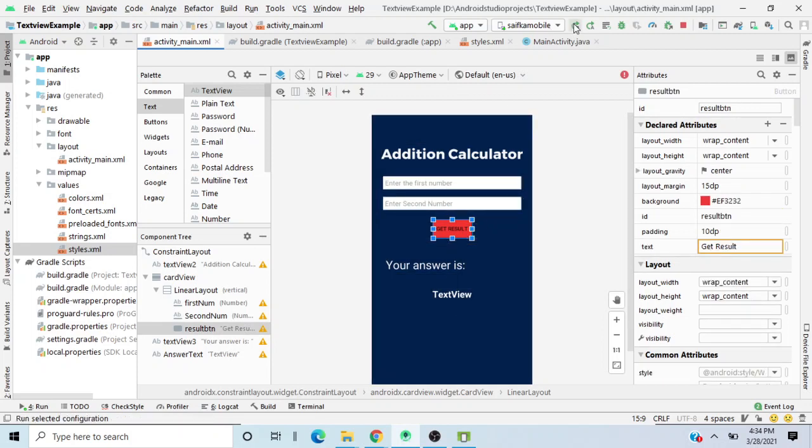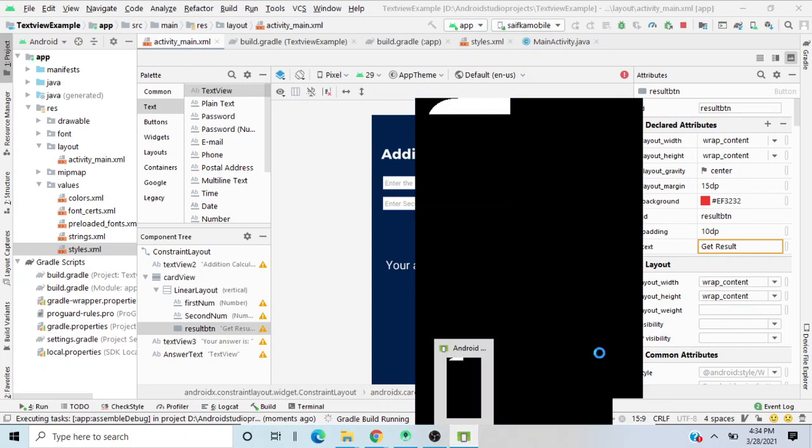Let's run this application, and let's look at it. Let's see how it looks. Okay, let's try it out. So I've pressed the play button and the Gradle is running. I'll pause this video and I'll come back as soon as our application is ready and running.